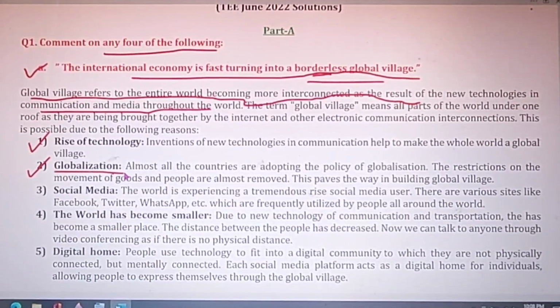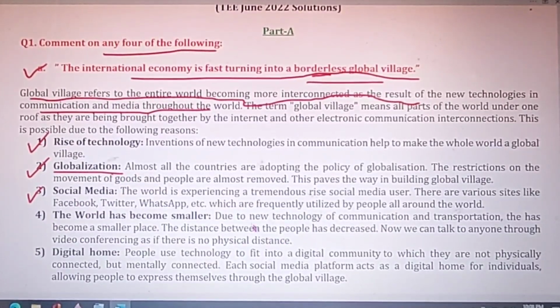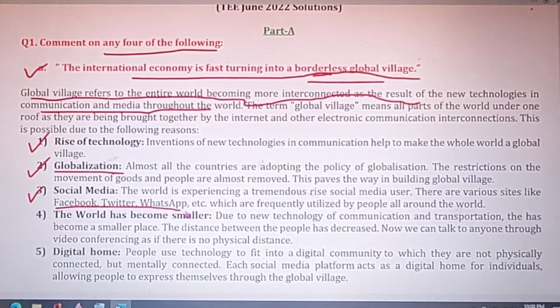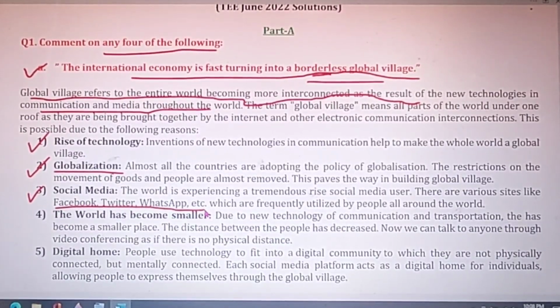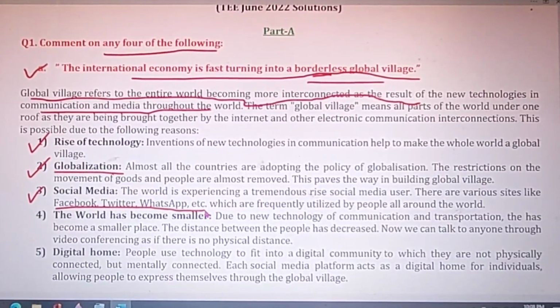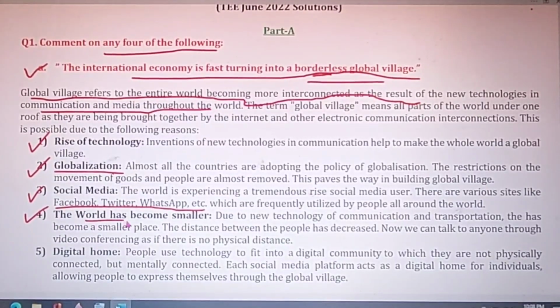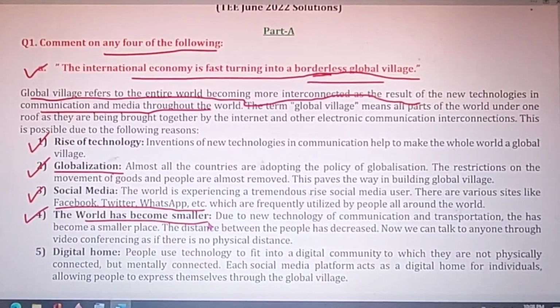Then social media, like Facebook, Twitter, WhatsApp, etc. People have accounts on social media through which they can connect to friends and relatives all over the world, and the world has become smaller due to these factors.